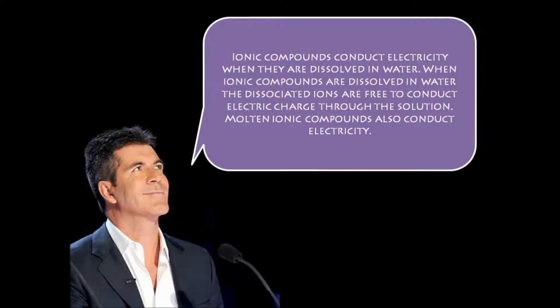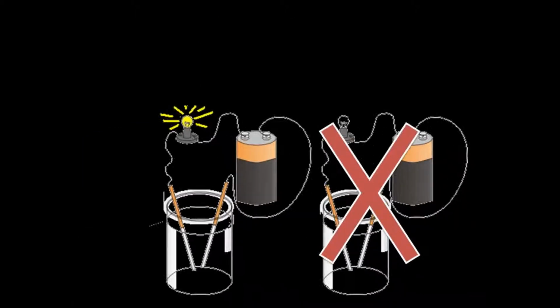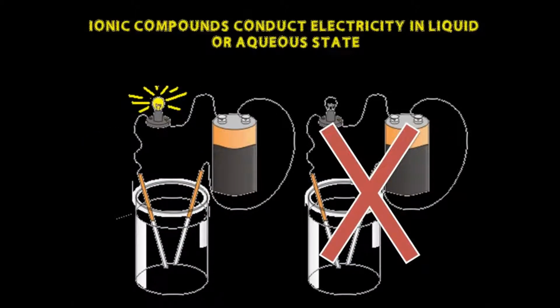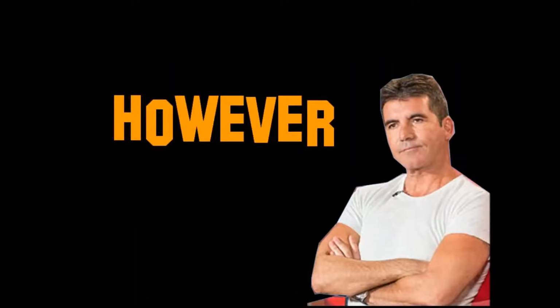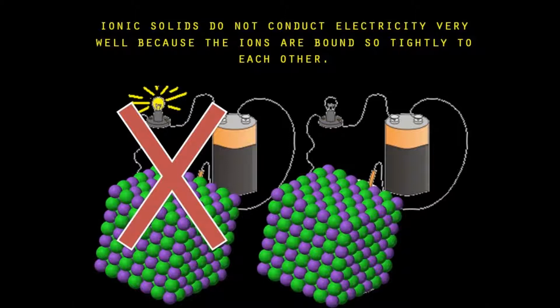Ionic compounds conduct electricity when they are dissolved in water. When ionic compounds are dissolved in water, the dissociated ions are free to conduct electric charge through the solution. Molten ionic compounds also conduct electricity. Thus, ionic compounds conduct electricity in liquid or aqueous state. However, ionic solids do not conduct electricity very well because the ions are bound so tightly to each other.